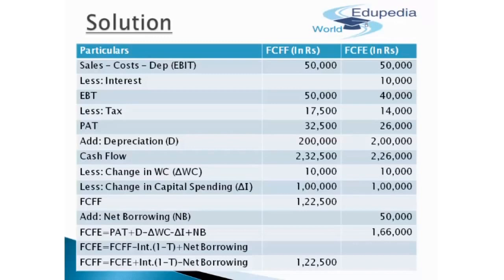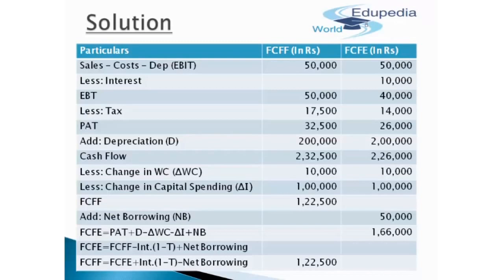Now we'll be deducting the net change in working capital. So that will be deducted over here. Out of the free cash flows for firm, that was 2,32,500, we'll be deducting 10,000 and 1 lakh rupees for the change in capital spending. With this, we'll get the free cash flows for the firm. That will be rupees 1,22,500. And in case of free cash flows for equity, we'll be deducting 10,000 in case of change in working capital and 1 lakh in case of change in capital spending.